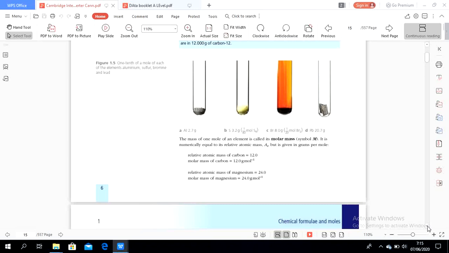We know that relative atomic mass doesn't have a unit, but the molar mass has a unit. Why? Because molar mass means the mass per 1 mole.